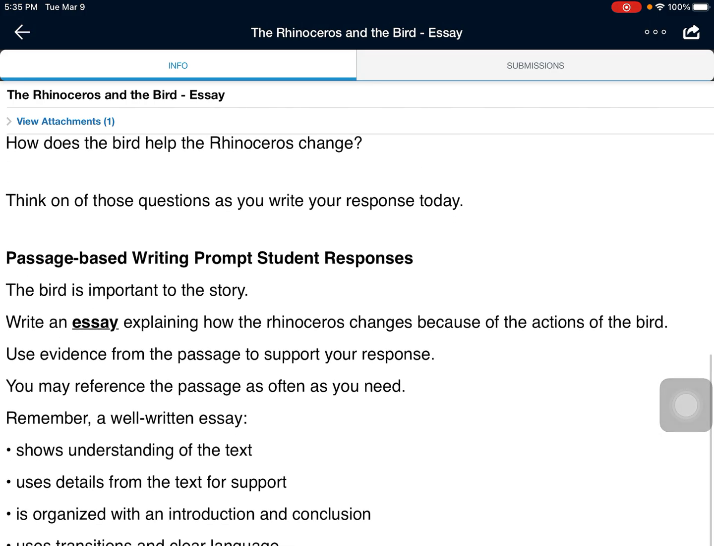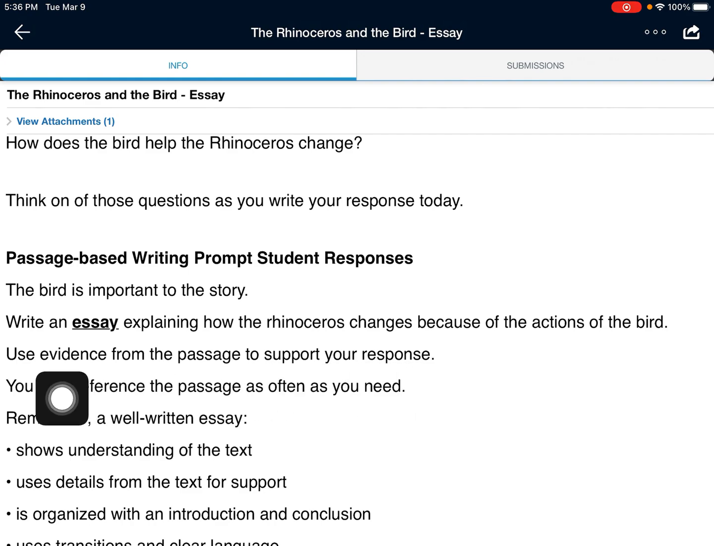All right, boys and girls, now that you have those thinking questions in your head and you've read that story again, I want you to think about those questions as you write today. Here is your writing prompt. The bird is important to the story. So remember, what does the bird do? You're going to write an essay explaining how the rhinoceros changes because of the actions of the bird.